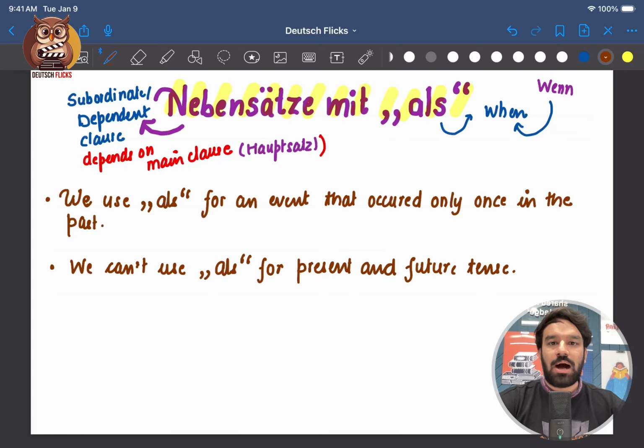So that's how als is different from wenn. In case of wenn, we use it for repeated or recurring events, right? We already discussed it in a separate video, and we can use wenn in all the tenses. But in case of als, it's for an event that occurred only once in the past, and we cannot use als for present and future tense.